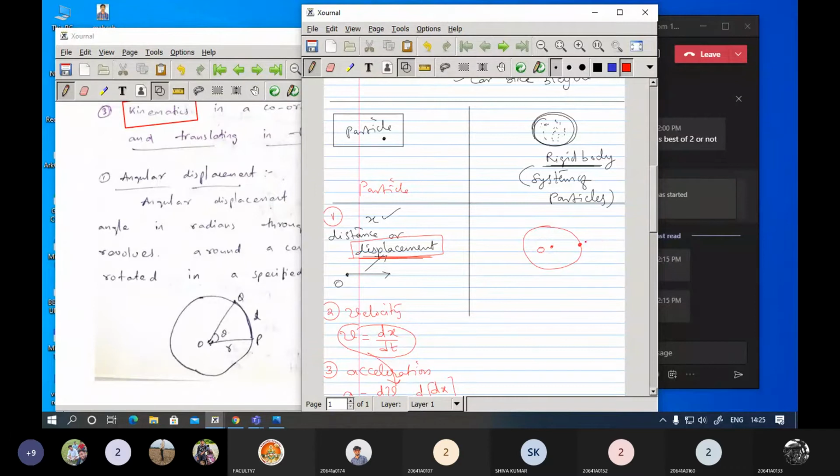A point is there on the surface of the rigid body. Take this as point P. Since it is on the surface, this gives the radius of this circle, if you consider this as a circle. So r is the radius, or you can consider the distance from point O, the center, to the point.